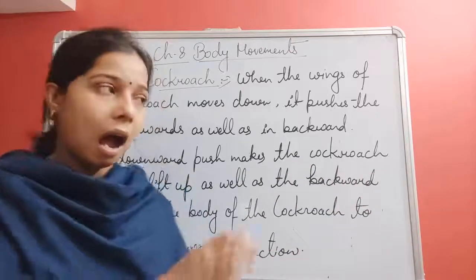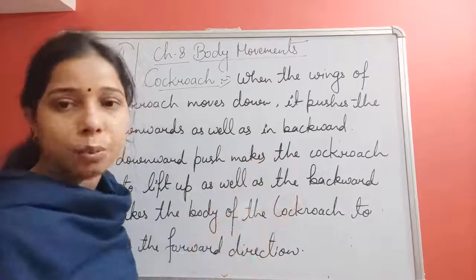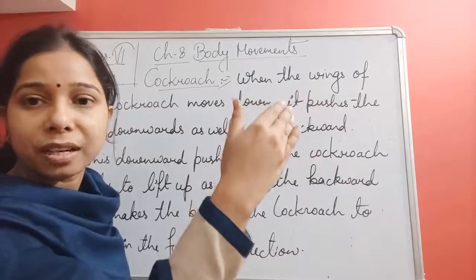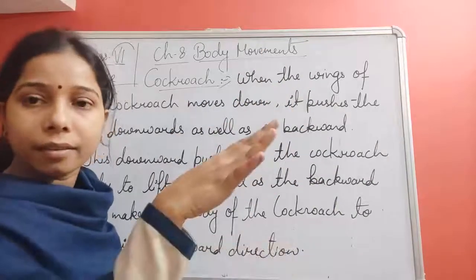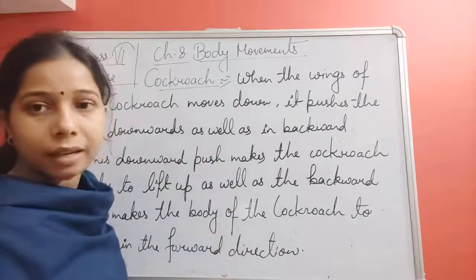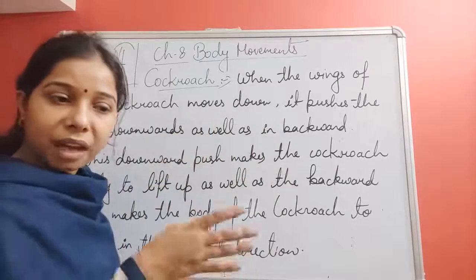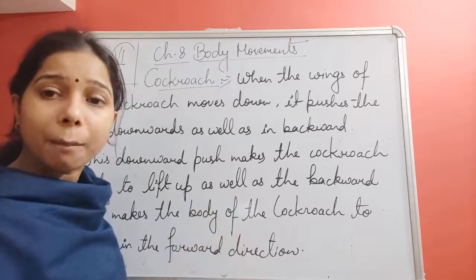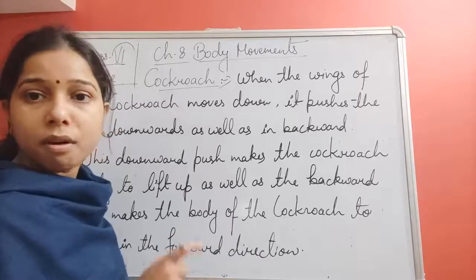Okay, after this one, this is the downstroke, when it used to move the wing in the downward direction. At the same time, again it used to flap the wing in the upward direction and do the same process. So when it lifts the wing up and then moves it down, it pushes the air downward and again it is lifted up. So this basically happens because the cockroach used to move the wings up and down. So by this, the cockroach used to fly.